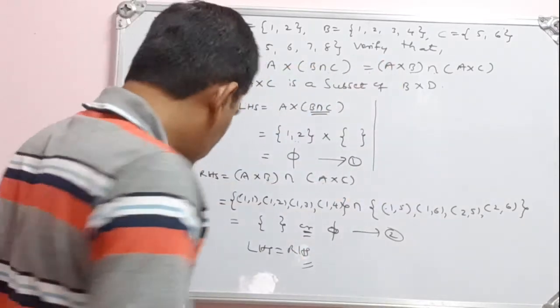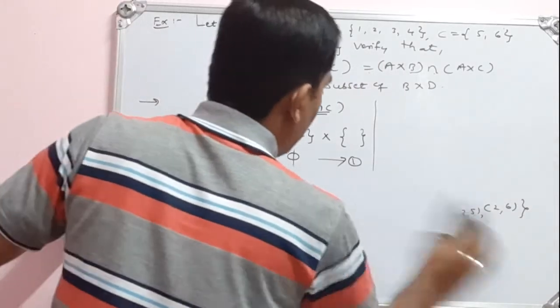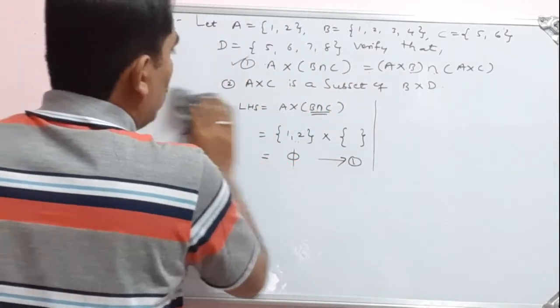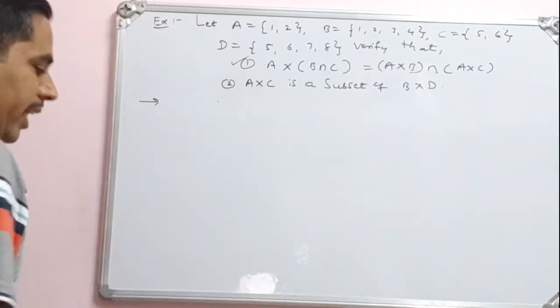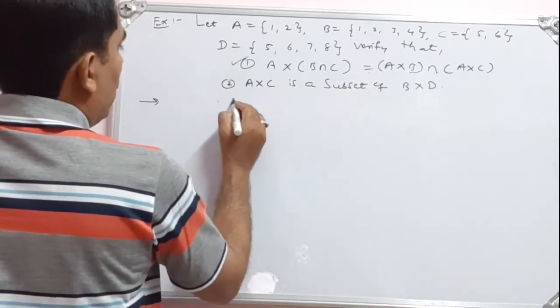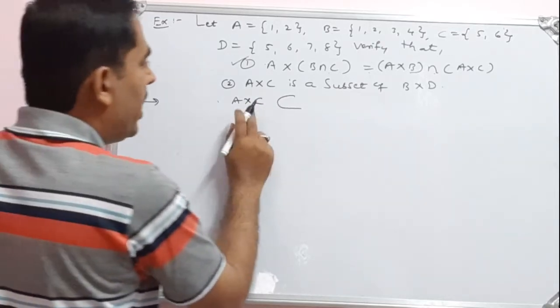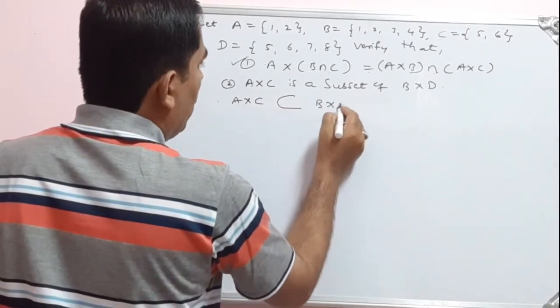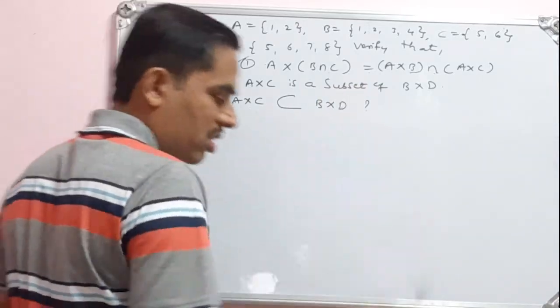So let us go for the second one. What is the second question here? The second question is, we have to check whether A cross C is a subset. This is the symbol of subset. A cross C is a subset of B cross D or not. So we have to verify whether A cross C is a subset of B cross D or not.